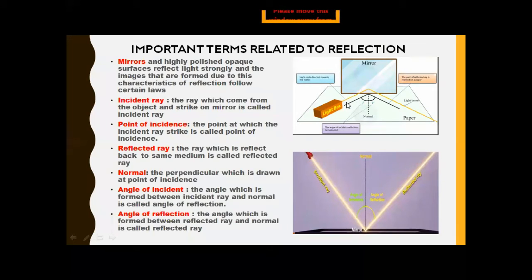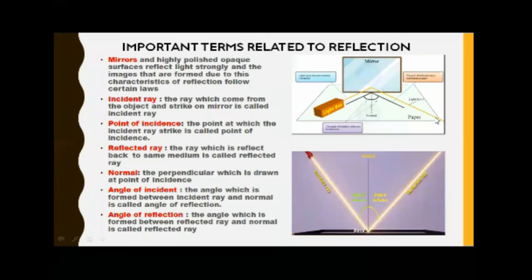So we have discussed that the ray which is coming from the light is the incident ray, and the point at which that ray strikes is called the point of incidence, and the ray which comes from the mirror is known as the reflected ray, which reflects back from the mirror.